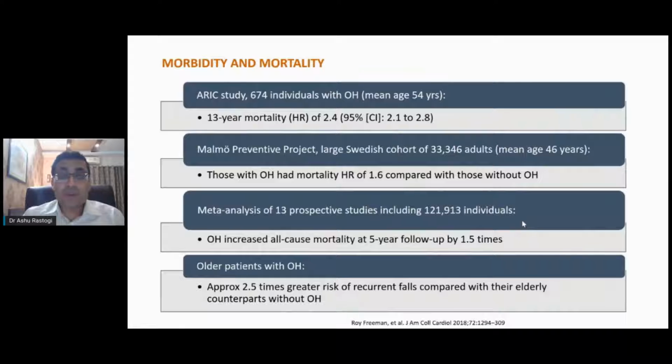Now, how does orthostatic hypotension affect outcomes? Remember, this is a cause of mortality. So, in the ARIC study, which is a large study, the hazard ratio was almost 2.4.